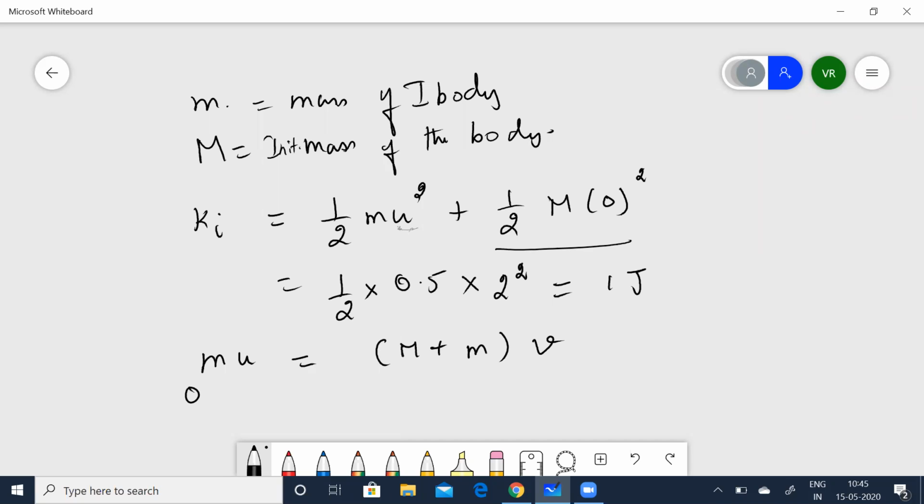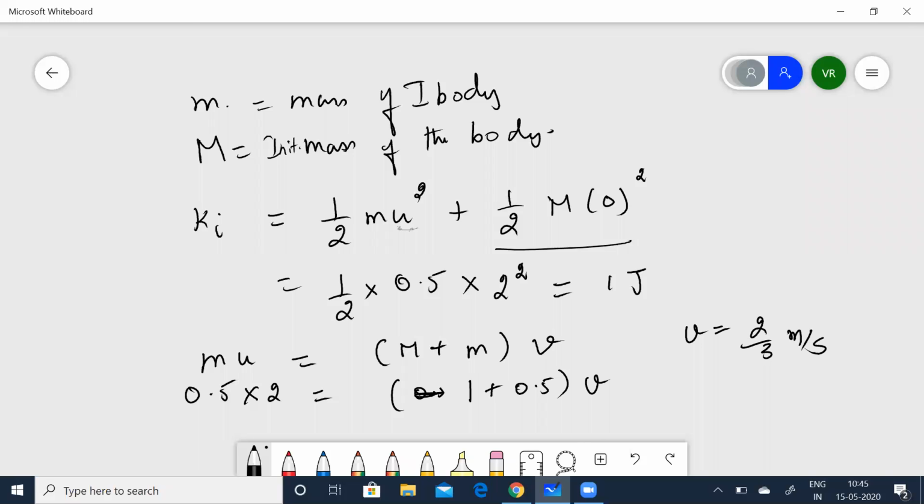Small m is 0.5, u is 2, equal to 0.5 plus capital M, which is 1, into v. We don't know v. Calculate v. From this we can calculate v is equal to 2 by 3 meters per second.